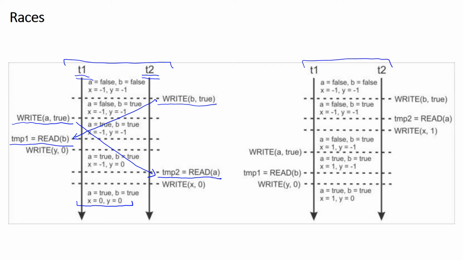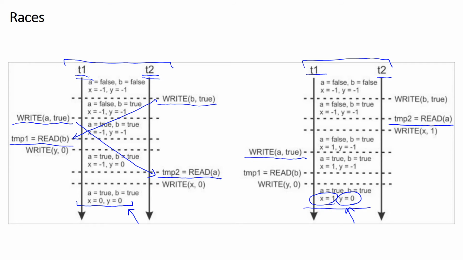The second scenario is similar to the first scenario, except that we read variable a in thread T2 before updating the variable a in thread T1. As a result, we see that variable x is set to 1 and variable y is set to 0. So we see that from the same concurrent program, there can be two different outcomes, this one and this one.